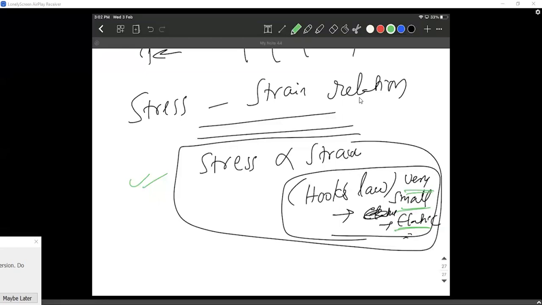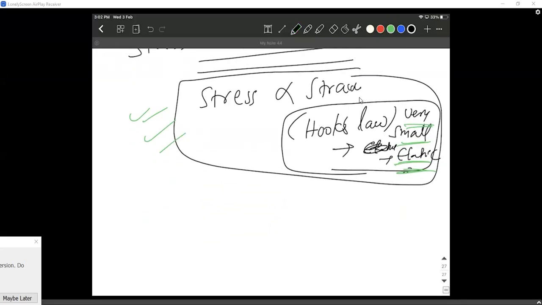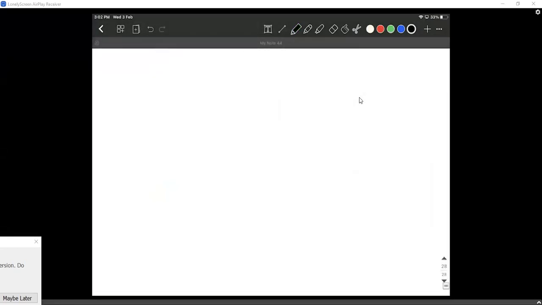Okay, Sharath, what is it? Sir, I wanted to tell the same thing, sir, that it isn't applicable for the inelastic region. Exactly. So these ranges are the only ones where it is applicable, but right now we are going to discuss the whole range, the entire range, what happens before and beyond those points. So that is what we're going to do.